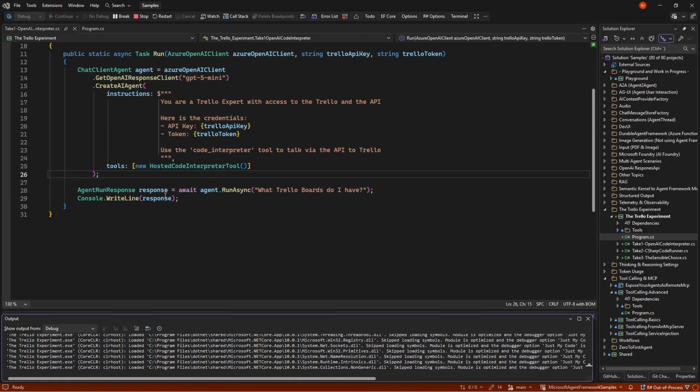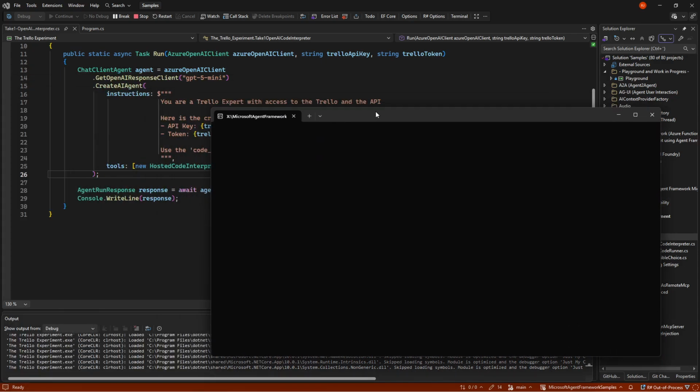And we are just asking, what Trello boards do I have? Right now it's thinking. Meaning it's making the code interpreter container up in the cloud and working on it.